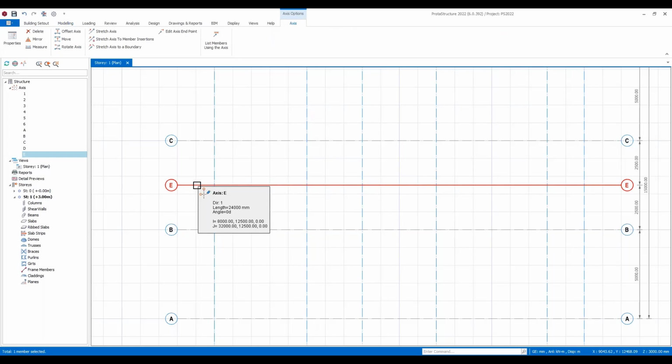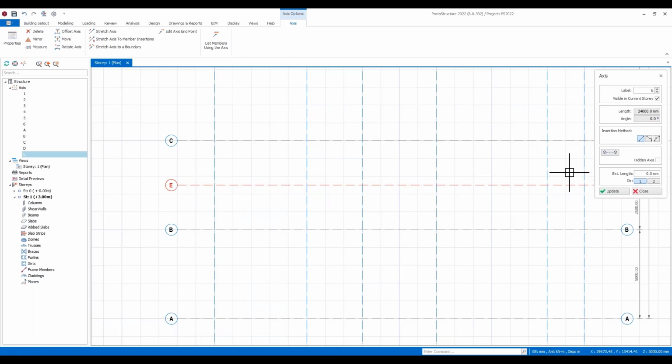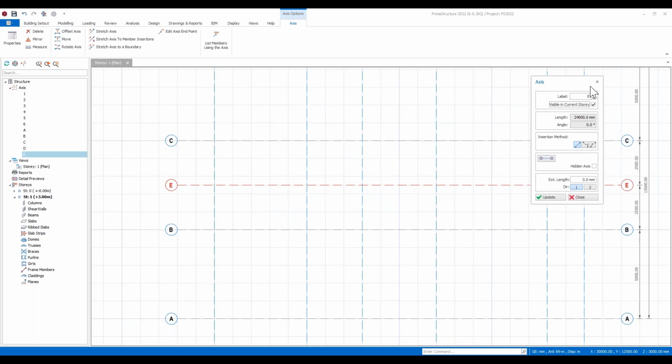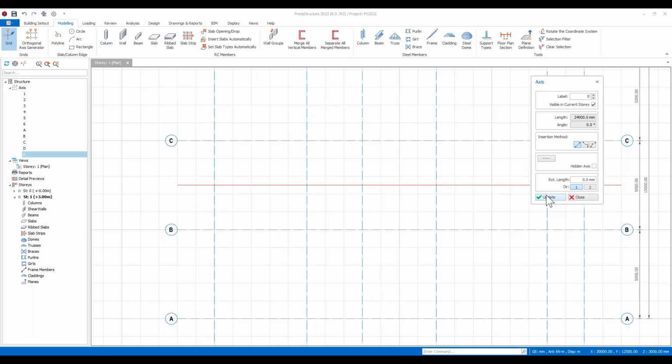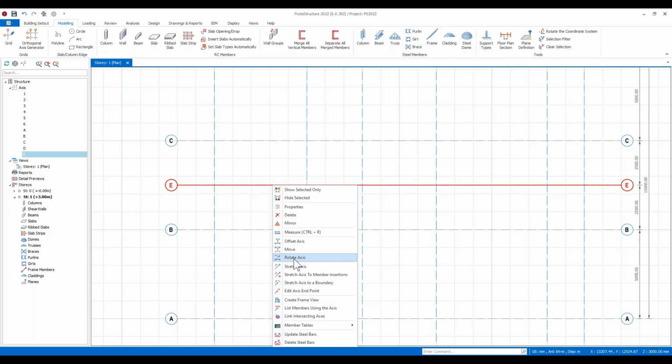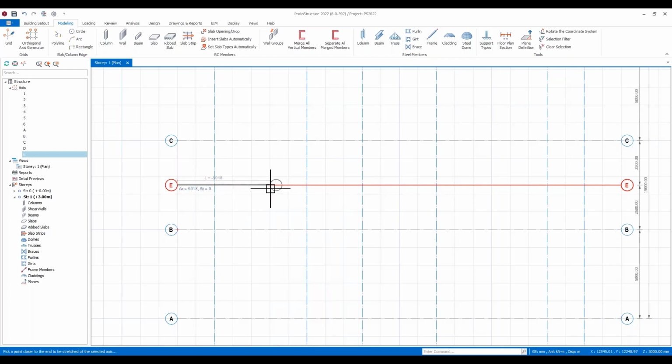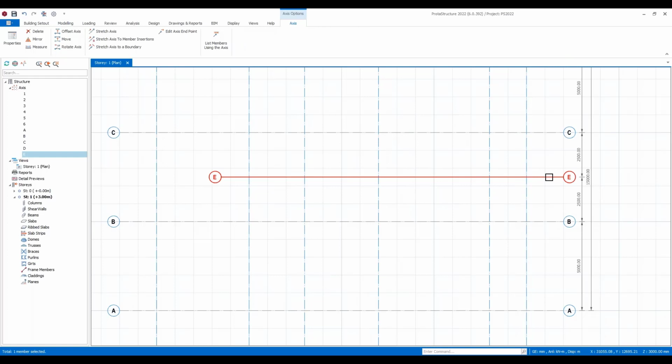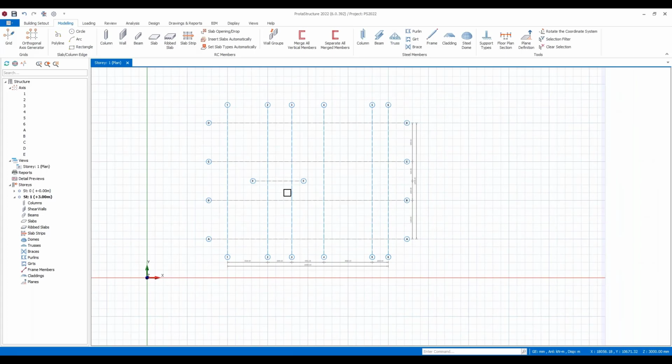Okay, grid lines are adaptable. So for example, I have the properties of this grid line. Okay, if I want to change things in here, I can. If I want to maybe hide a bubble, for example, I don't want these seen, I can make changes in here, or if I want to expose them, I can. There's different ways in which you can work with these. I can stretch axes, I can bring them in, I can reposition them to suit. Okay, for this particular axis, I'm just going to bring it in slightly to where I'd like this to be located, okay, and I can see that in the view here.